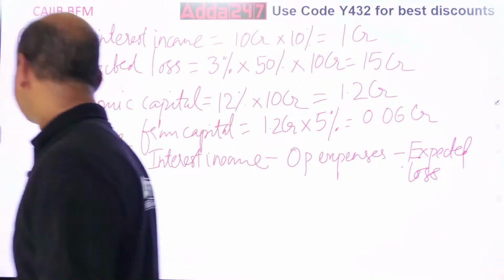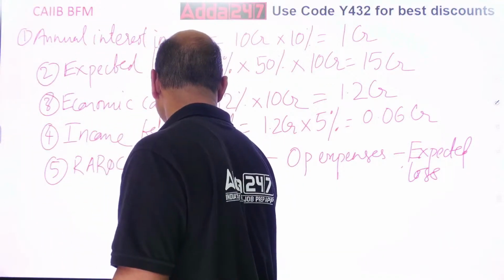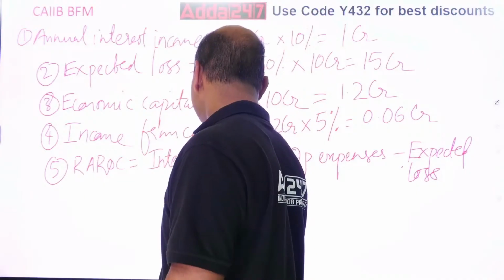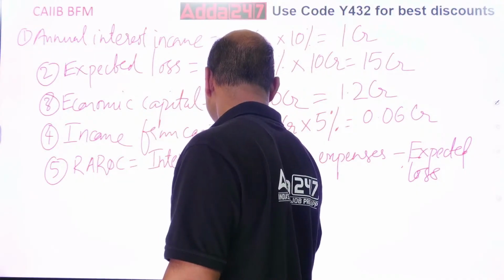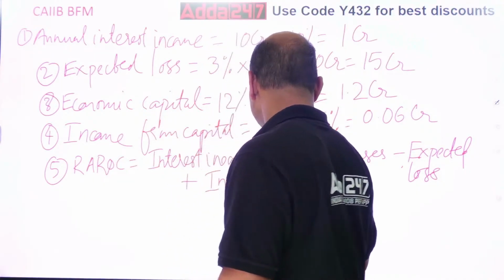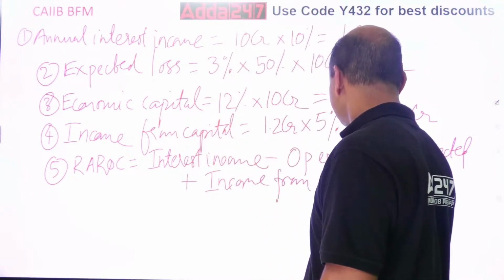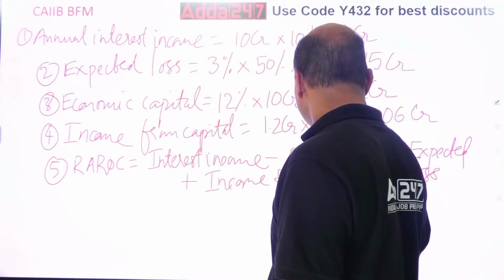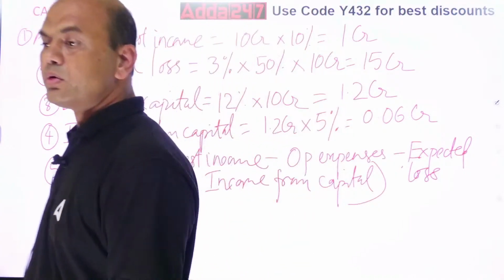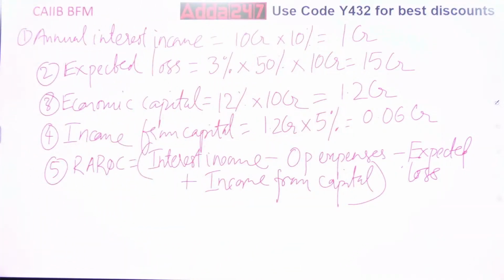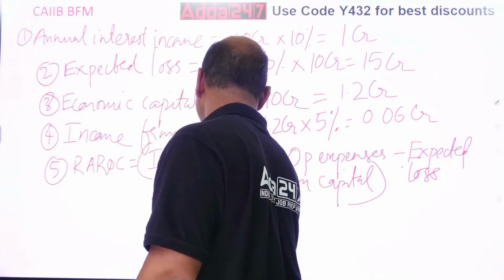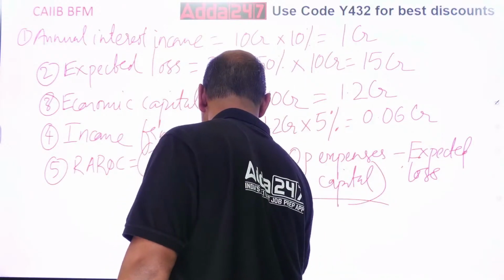Income is there, so plus your income from capital. Do this everyone now, and the whole divided by your economic capital.